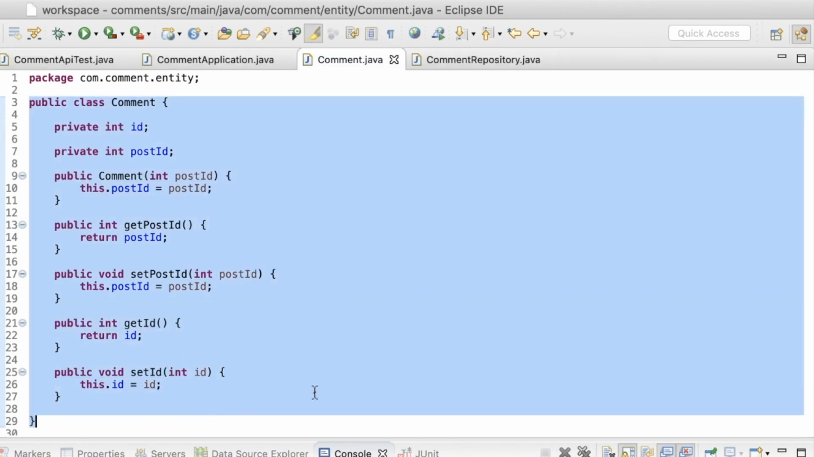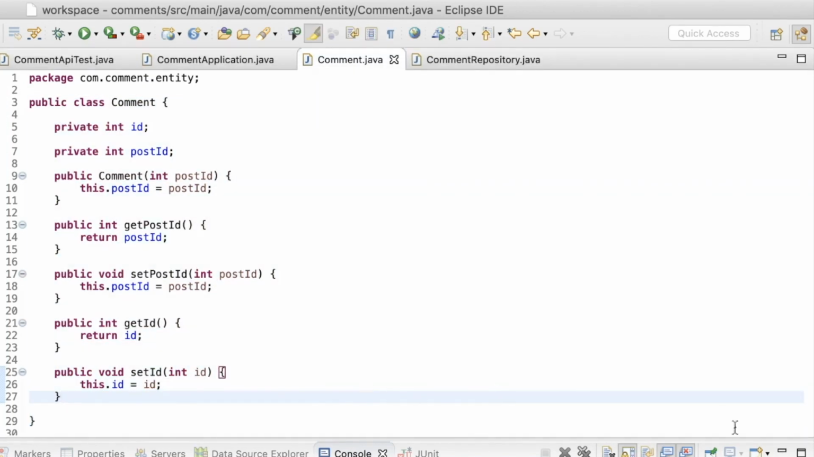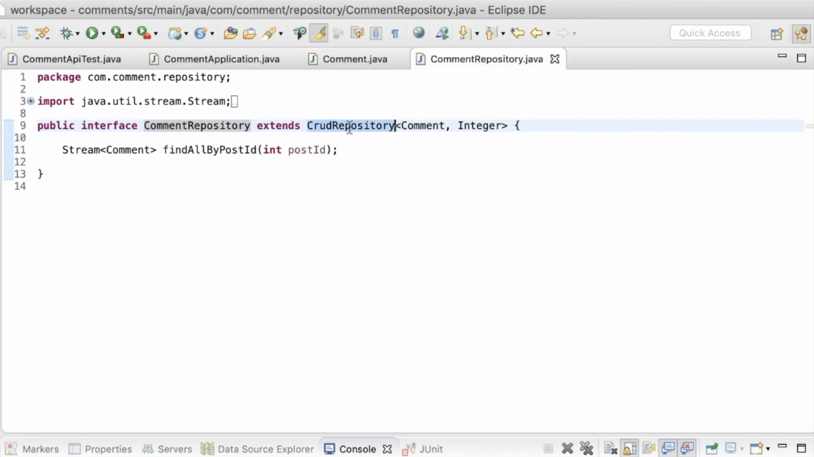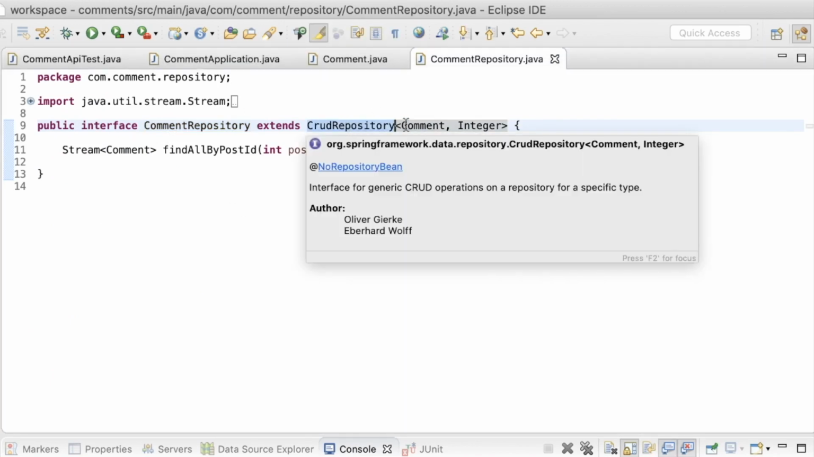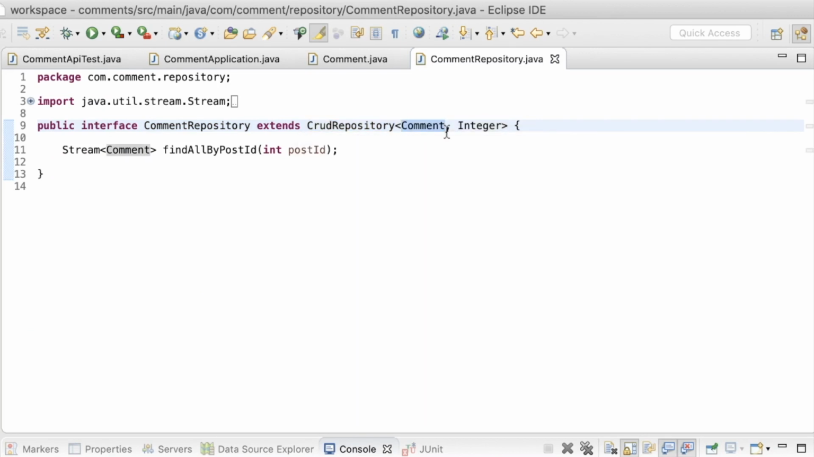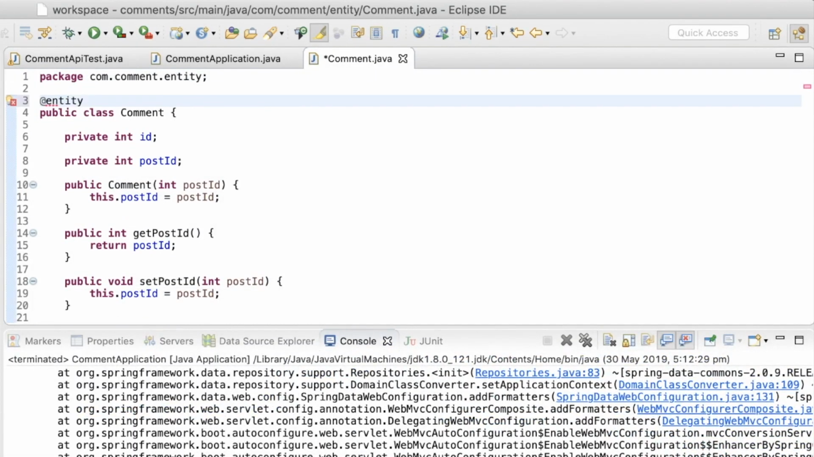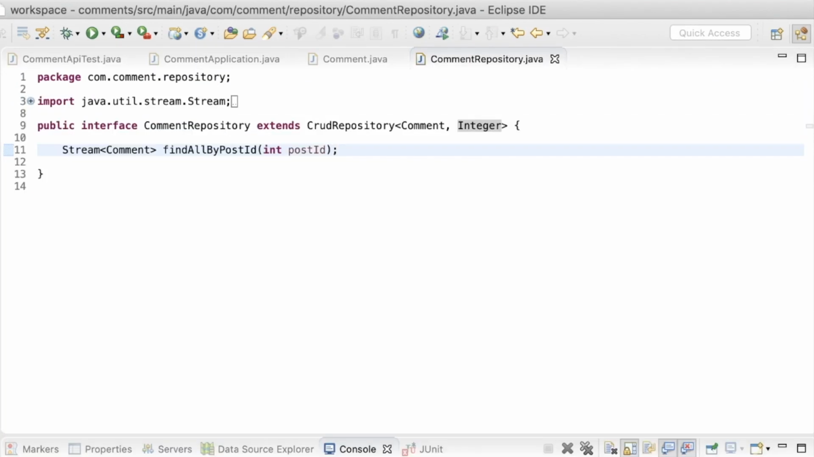But why would Spring Boot complain about the comment class? It is just a plain Java class. Well, I have mentioned the comment class in the comment repository, which extends from CRUD repository. That's the reason why it complains. So of the two generic types of the CRUD repository, first one should be an entity, and the second one should be the type of the primary key of that entity. So the comment class should be annotated with @Entity annotation.